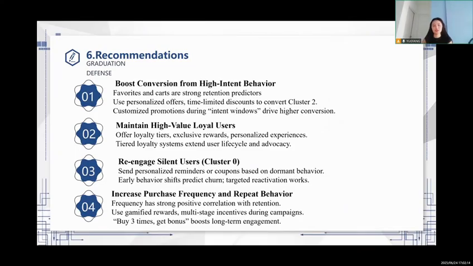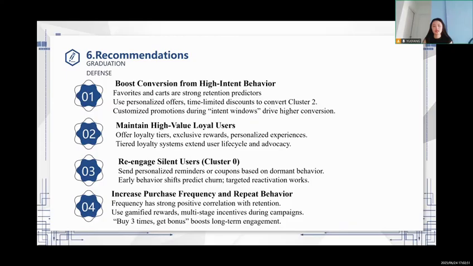6. Recommendations. 1. Boost conversion from high-intent behavior. Barriers and carts are strong retention predictors. Use personalized offers and time-limited discounts to convert cluster 2. Customize promotions during intent windows, driving higher conversion. 2. Maintain high-value loyal users. Offer loyalty tiers, exclusive rewards, and personalized experiences. A tiered loyalty system extends user life cycle and advocacy.